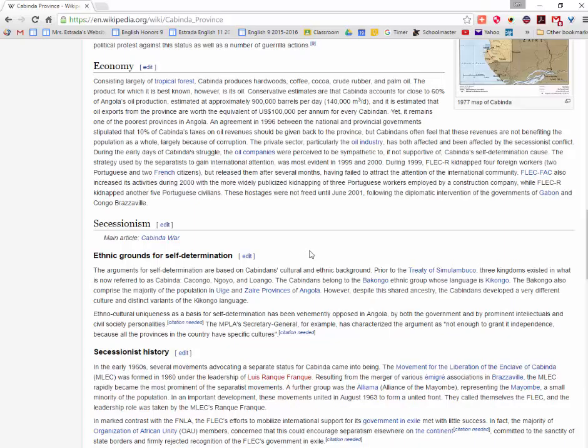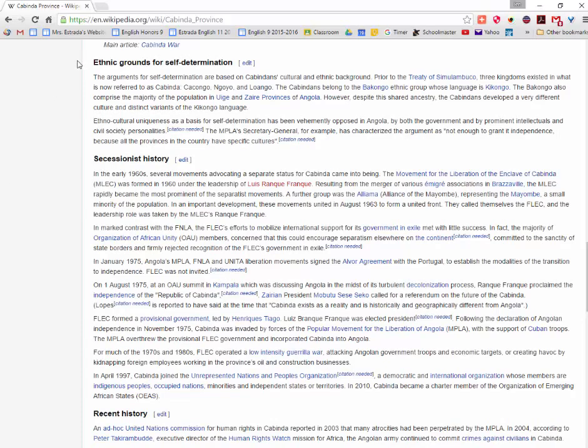Because you can't rely on Wikipedia to make sure that they are all credible, although they do a much better job these days than they did in the past. So if we decide that maybe we're interested in the ethnic grounds for self-determination, or the fact that that group basically wants their own country, that allows us to go into the academic databases, and now we can try to limit our searches to capture that information.